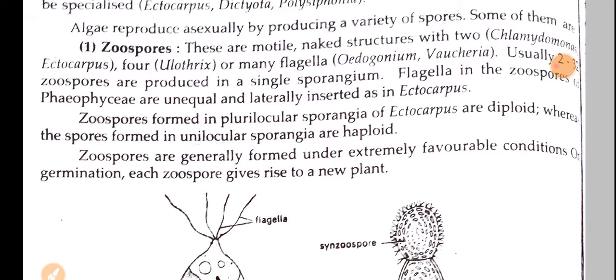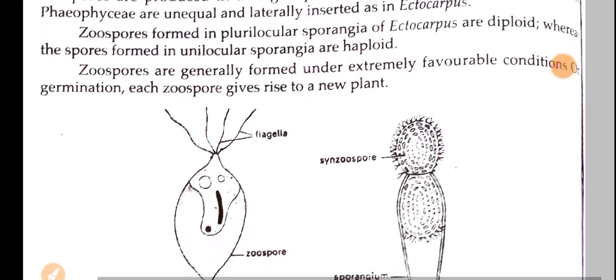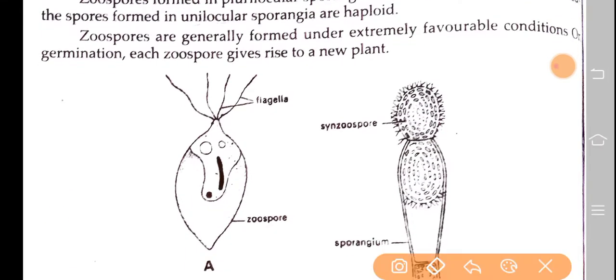So if you want to see the diagram of this zoospore, Ulothrix zoospore is present here. So this is the zoospore of Ulothrix, and it contains 4 flagella if you observe the diagram. Okay.